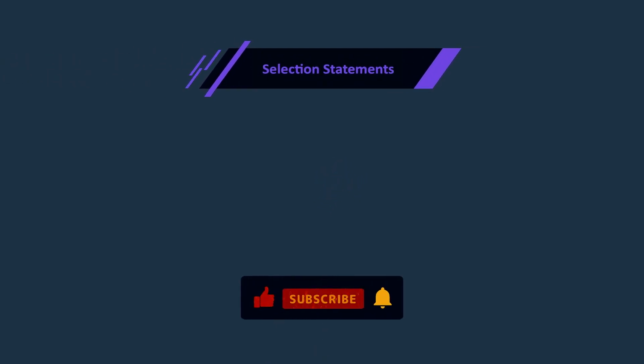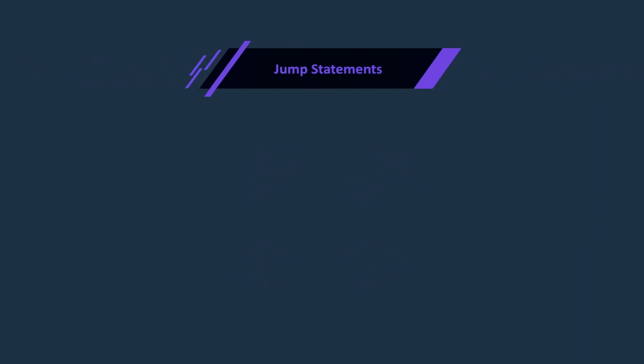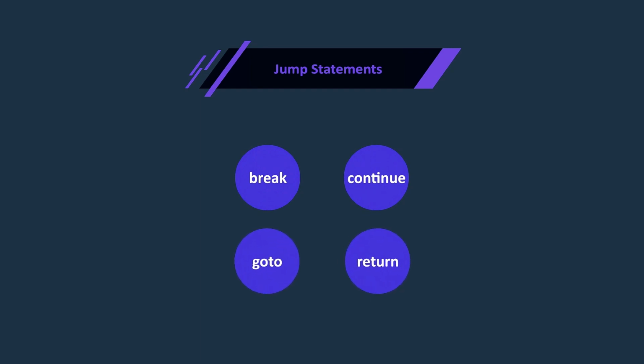These constructs include selection statements such as if else, and switch. Iteration statements such as foreach, while, and do while. And jump statements such as break, continue, goto, and return. In the upcoming sections, we'll talk about these control flow statements in detail.